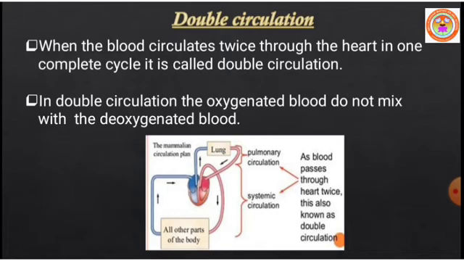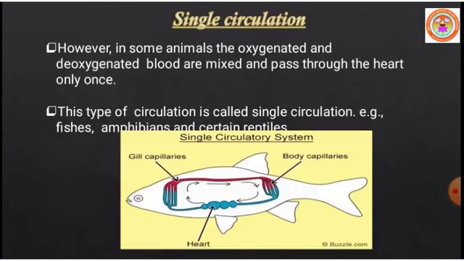However, in some animals where oxygenated and deoxygenated blood are mixed and pass through the heart only once, this type of circulation is called single circulation. Single circulation can be seen in fishes, amphibians and certain reptiles.